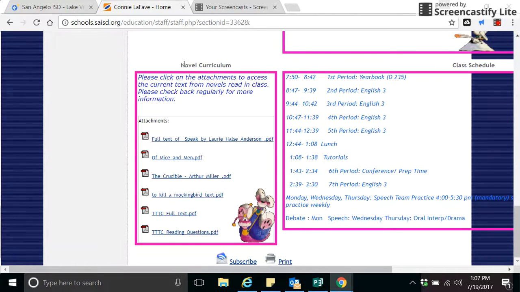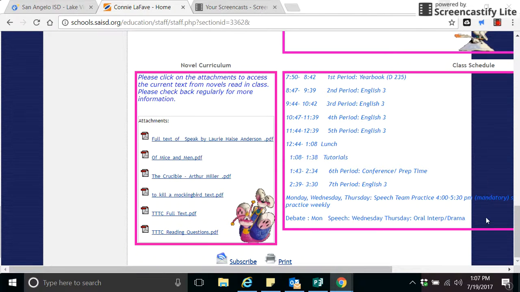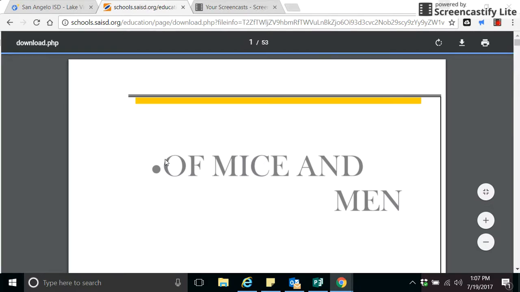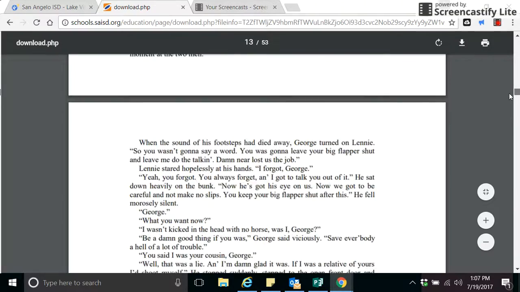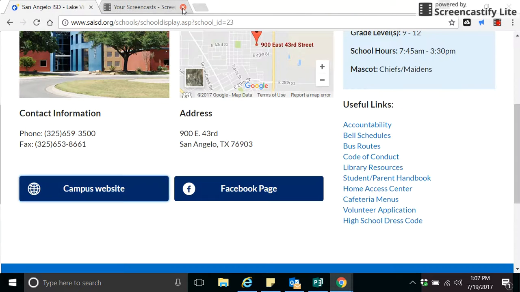On the left-hand side, you'll see the novel curriculum. We will not be reading To Kill a Mockingbird this year, and we may not be reading Speak, although I'm going to try to get it in, because it's an outstanding book. But we will be changing up the novels. If you click on one, for instance, this is Of Mice and Men, and you will be reading this in the 2nd or 3rd unit. But the whole book is right here online, so you can check this out at any time if you have any type of a device. It's a PDF file, so you should be able to upload it without any trouble.